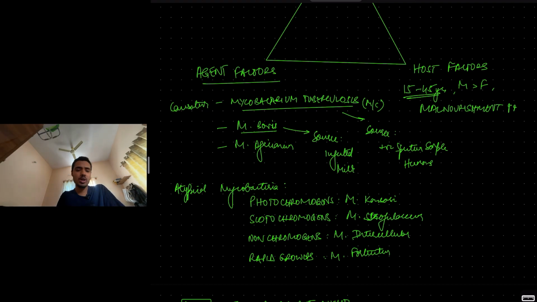The most common causative organism is Mycobacterium tuberculosis. It can also be caused by Mycobacterium bovis, Mycobacterium africanum, etc. The source of infection for Mycobacterium tuberculosis are humans who have positive sputum sample. So humans with positive sputum sample are the source of infection. Whereas for Mycobacterium bovis, the infected milk from a cow is the source of infection.